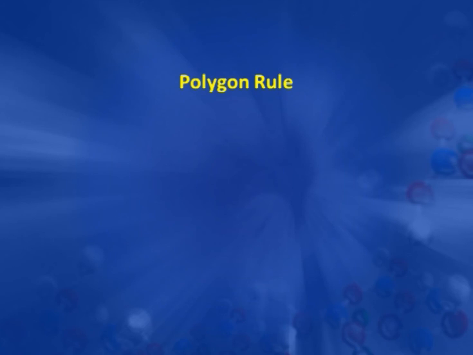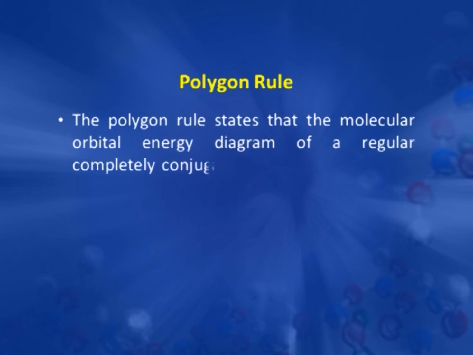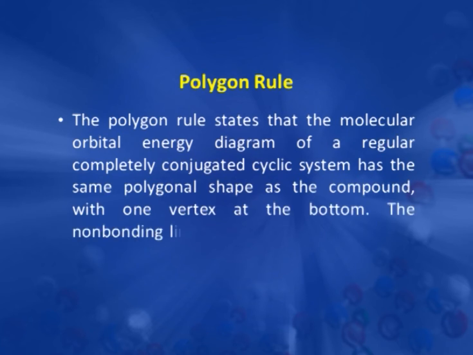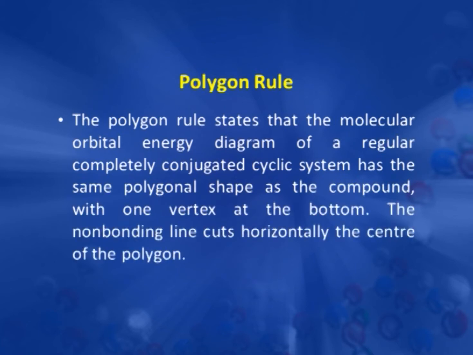Now, to understand the 4n plus 2 pi electrons, we first have to know about the polygon rule. According to this polygon rule, the molecular orbitals are arranged energy-wise according to their cyclic system, in the same polygon shape as the compound, with one vertex at the bottom, and the non-bonding line cuts horizontally through the center of the polygon. For this, we discuss the example of benzene. We know benzene is a 4n plus 2 pi electron system where n is 1.